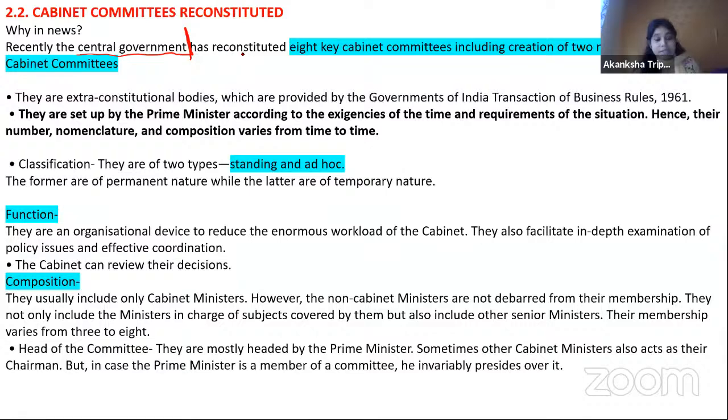Recently the central government has reconstituted 8 key cabinet committees, including creation of 2 new cabinet committees. In prelims, maximum they can ask maybe the name of those new committees. Then there can be a question related with the chairman of the committee. Numbers, again, they will not ask, it's not that much important.